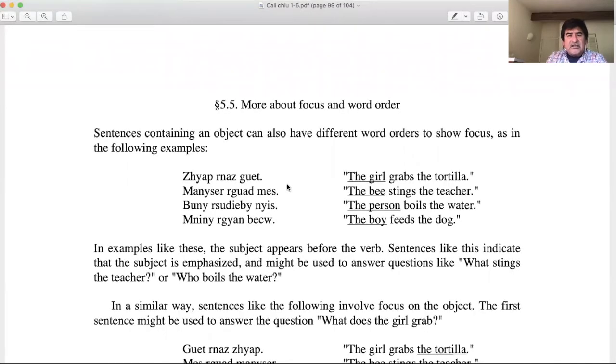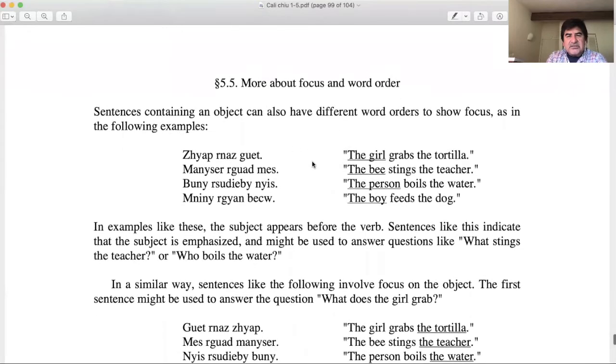All right. So let's go to 5.4, and I hope I'm not going fast for you guys. So again, if you guys remember earlier, we talked about the basic Zapotec order, which is what? Verb, subject, object. Okay. But now we are going to change the order a little bit here. And then we talked in the previous section about these focus words, right? So like here it's underlined again.